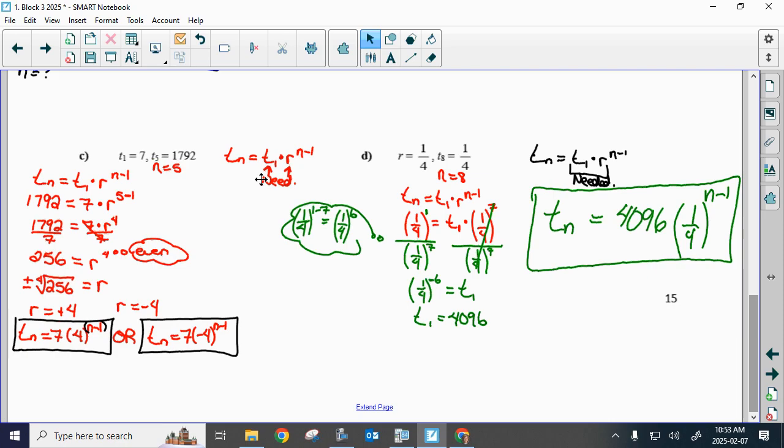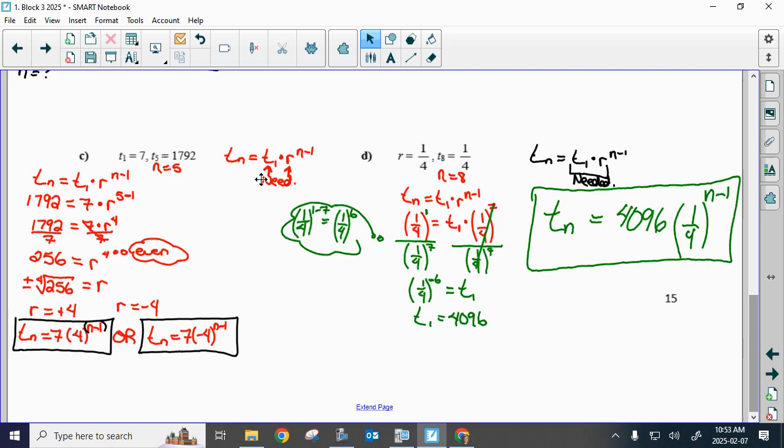T3 is 1/3. T7 is 27. Now what I want you to recognize is that we know n is 3 and 7 at the same time and we don't have T1. When you look at this, you probably want to show the sequence. So you want to have dash, dash, and then 1/3, and then dash, so have the empty spots. Make sense of the information that was given to you, okay?